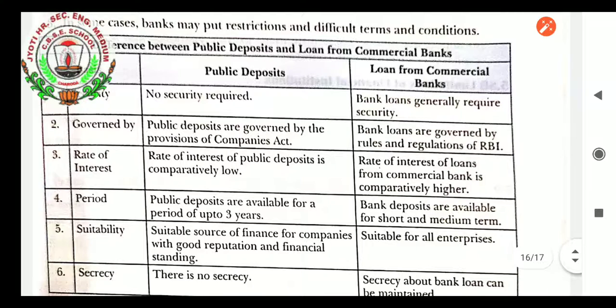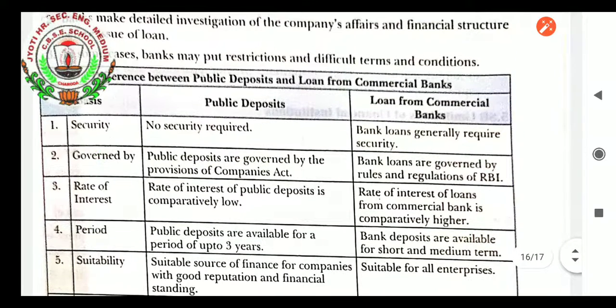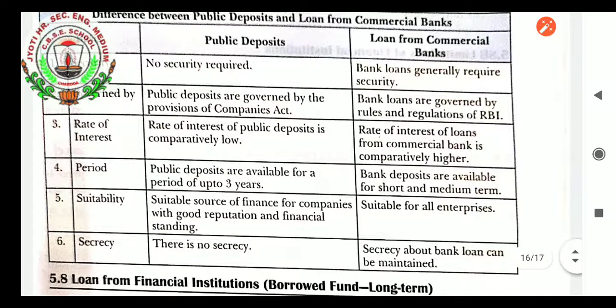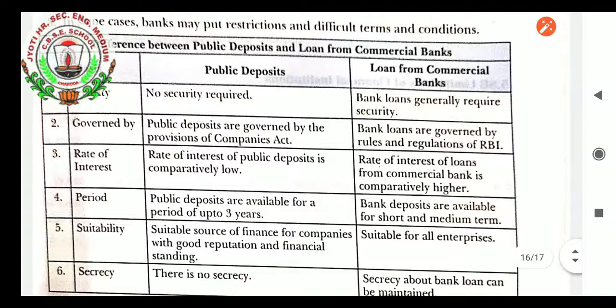Difference between public deposits and loans from commercial banks. First, no security is required in the case of public deposits, whereas for a loan from a commercial bank, when you want to take the loan, you have to keep some important papers and precious things in the bank as mortgage.